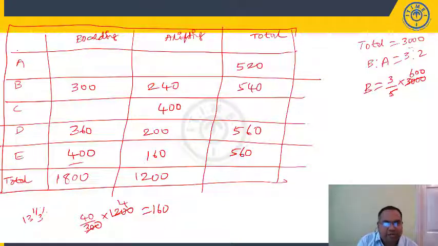This is total 1200 students. Just say 240 plus 160, 400, 800, 1000. So this should be 200, 1200 minus 1000. If this is 200, 520 minus 200, boarding of A should be 320.